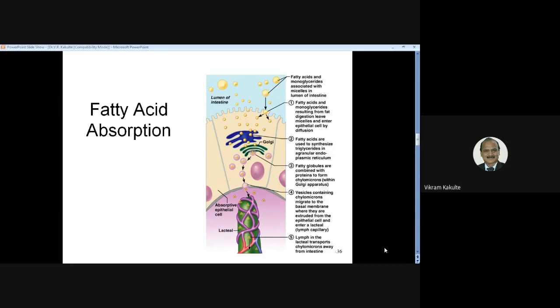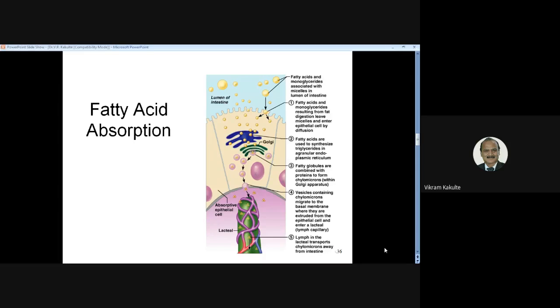Fatty acid action. With emulsification, fats are absorbed in the intestine with the help of this, and fatty acid and glycerol get separated. So here the cells are responsible for reabsorption, and then it goes to the blood and from the blood directly to the cells. This is the liver, which plays an important role in storage of food material.